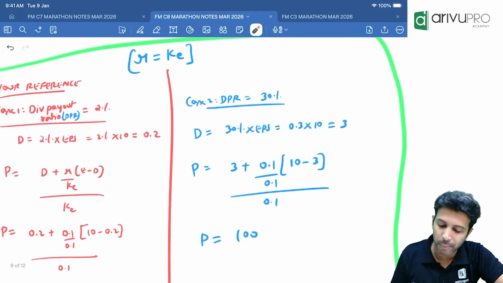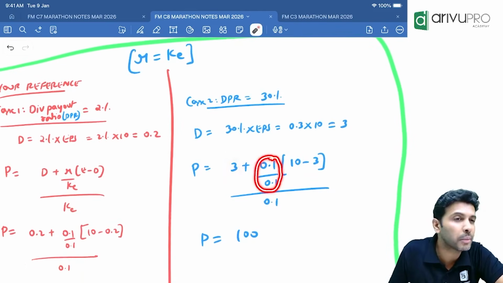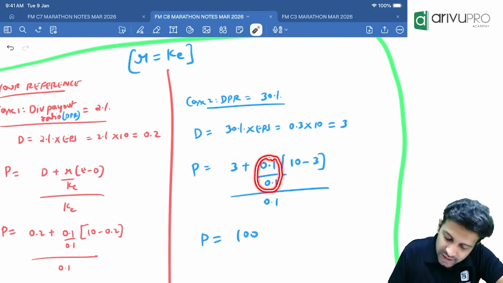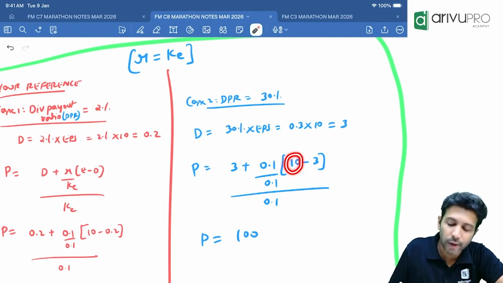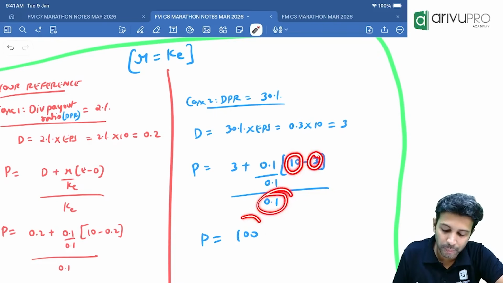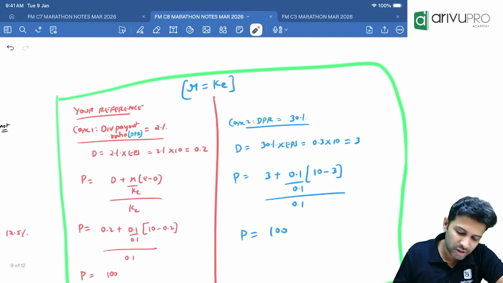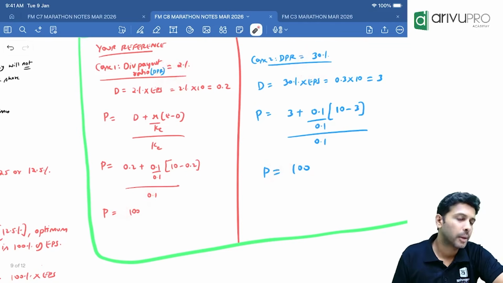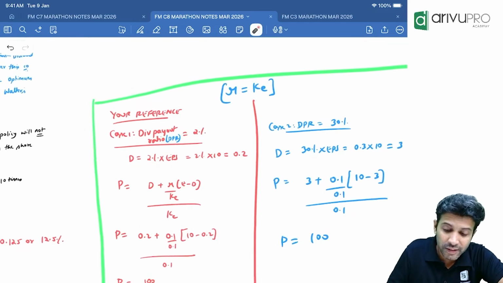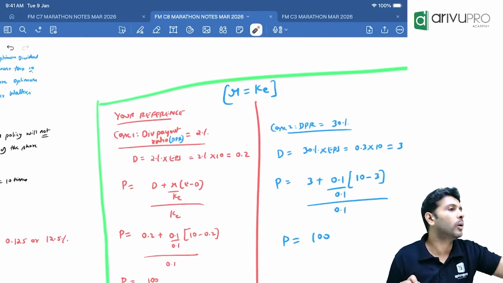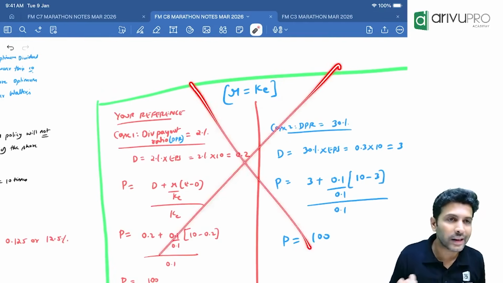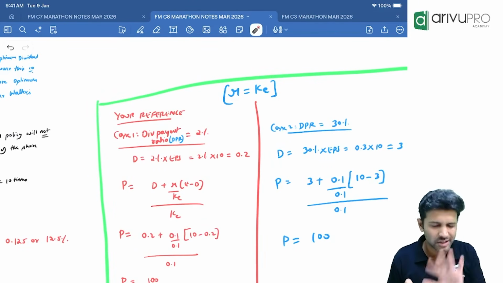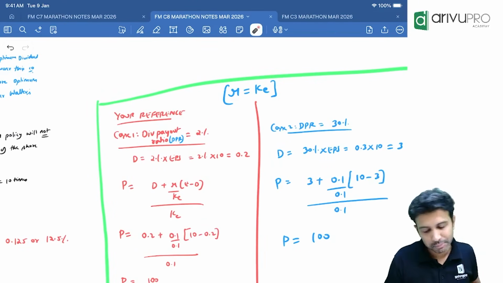Plug this number in the formula. D, which is 3, plus R divided by cost of equity, both 10%, into E minus D. E is 10 rupees, D is 3 rupees. Solve. How much are you getting? 100 rupees. So that means whatever your dividend payout ratio is, price will always be 100. This scenario will hold good only when R is equal to cost of equity. You don't have to prove this in the exam, people. Just for our reference, we've put it up.